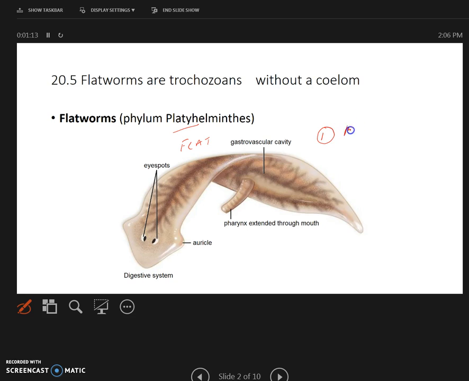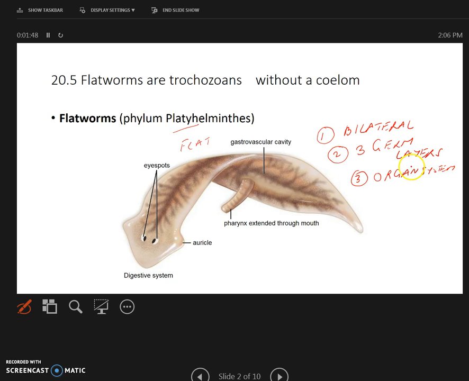One, for the first time we are seeing bilateral symmetry. Cnidarians have radial symmetry, Platyhelminthes have bilateral symmetry. Two, we have three germ layers, three body layers: ectoderm, endoderm, and a mesoderm. And for the first time, we are not going to have a tissue level of organization, but an organ system. So not only are we seeing organs, but we are seeing organ system level of organization.